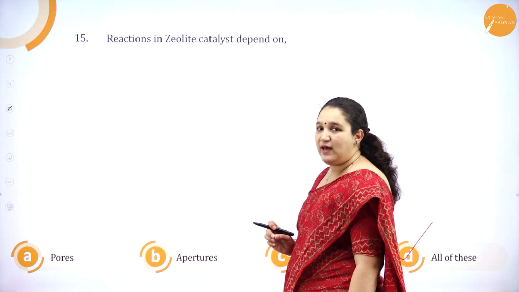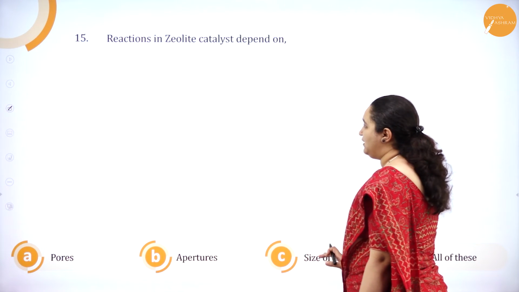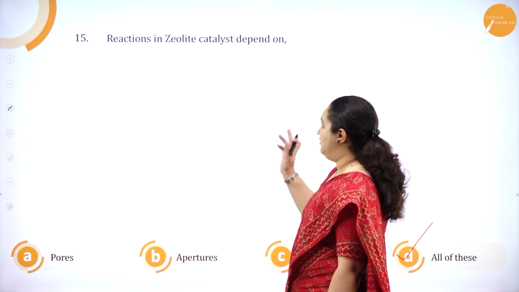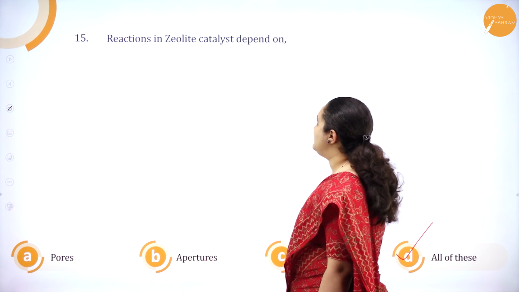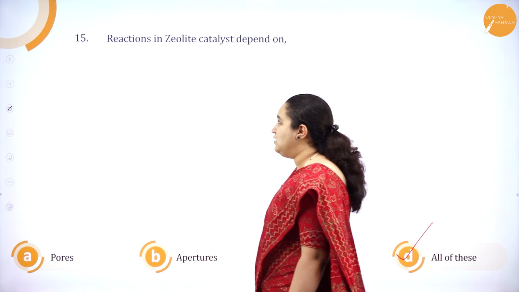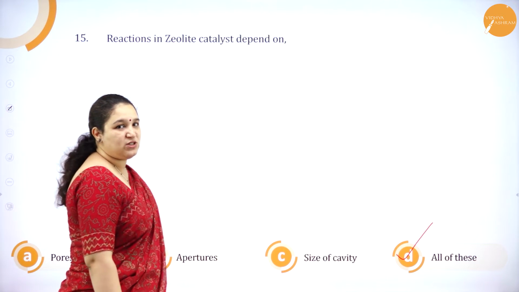So pores, apertures and size of the cavity, all of these are correct for this question. So reaction in zeolite catalyst depends on all of the three. Fine. So that's about question number 15. We'll see the next question.